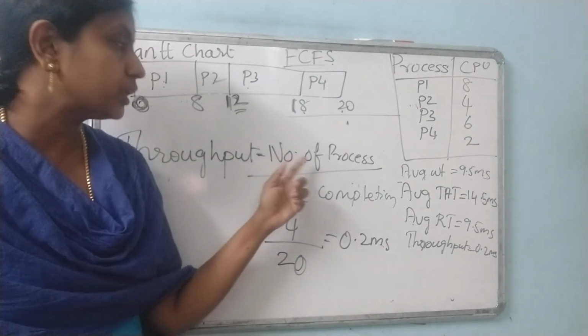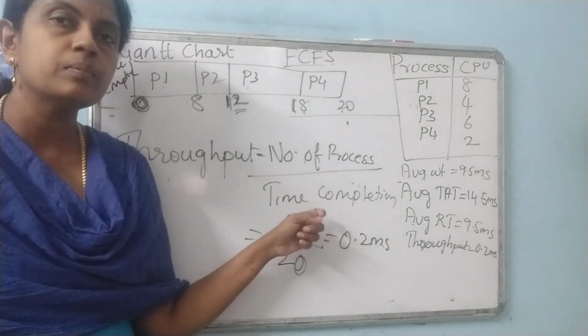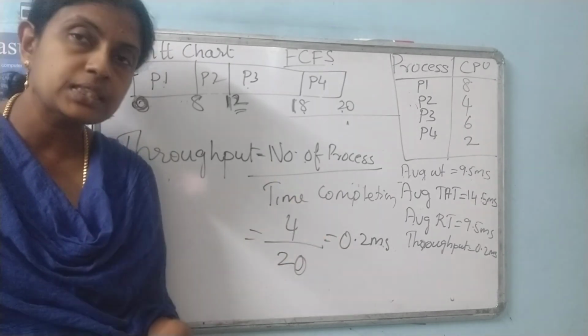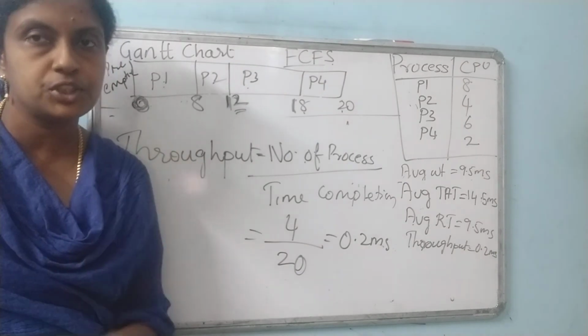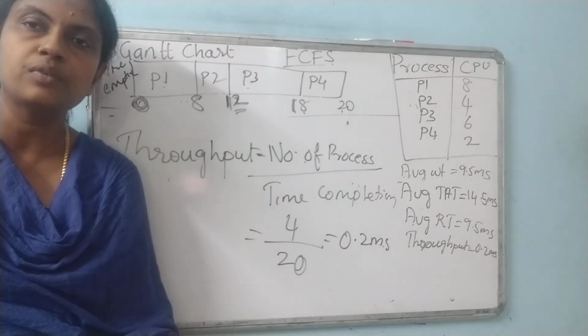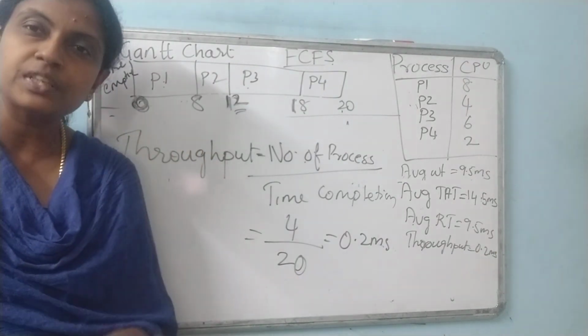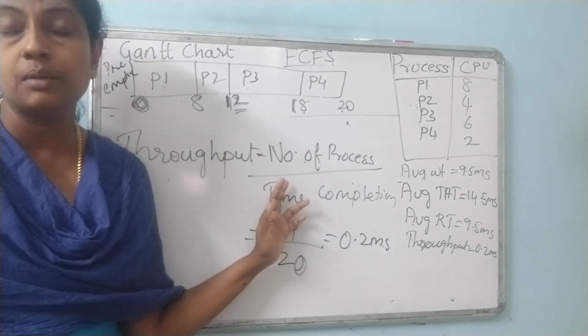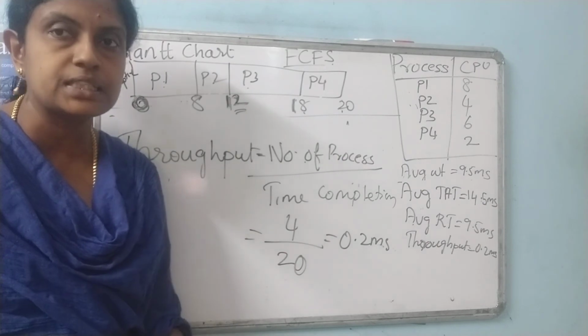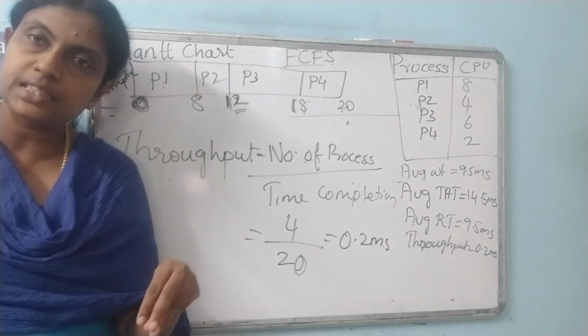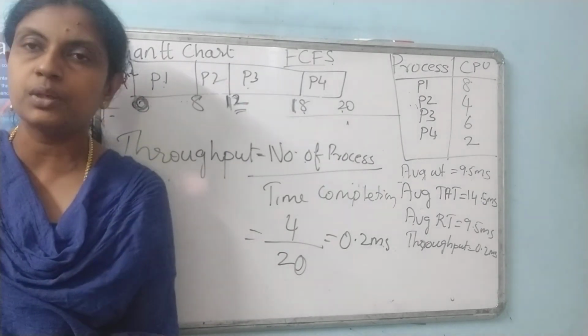And last, throughput is number of processes by time of completion. So this is about FCFS. This is an example for non-preemptive scheduling because we do not have any disturbance in between.